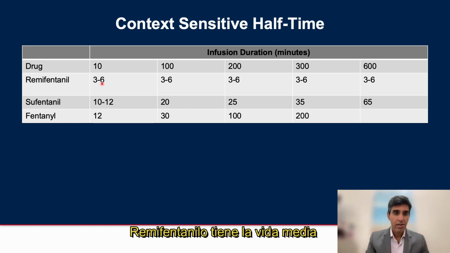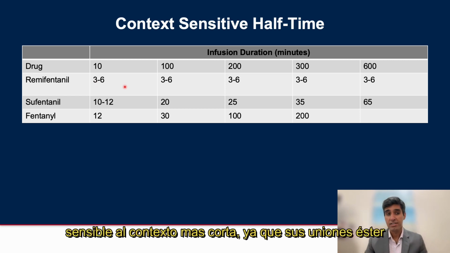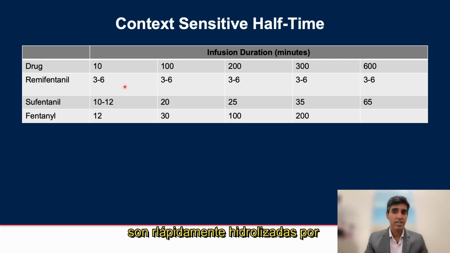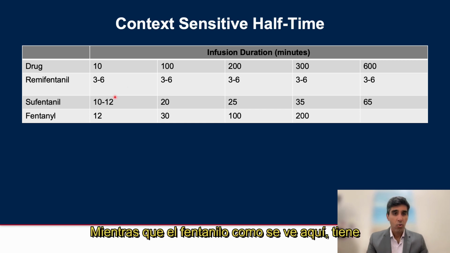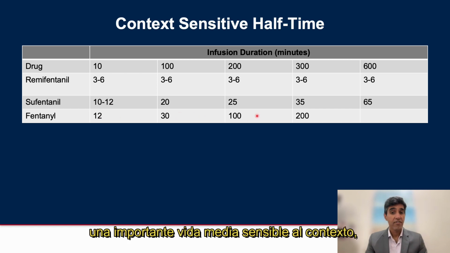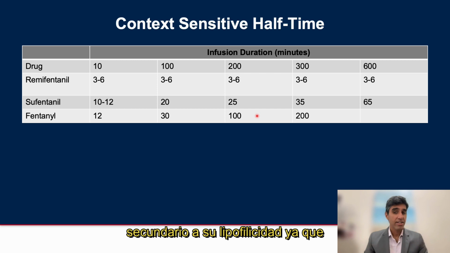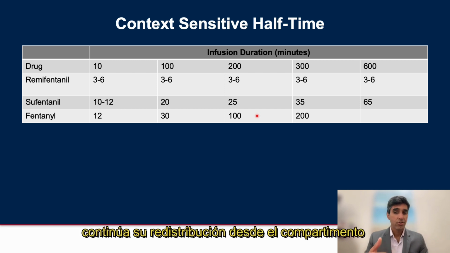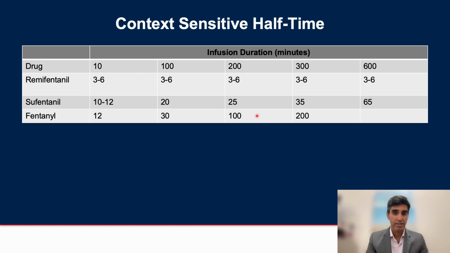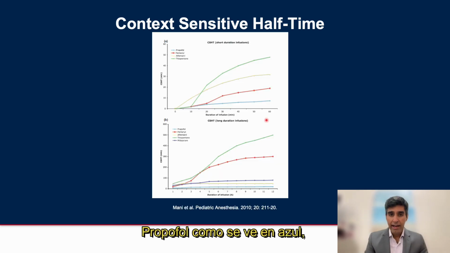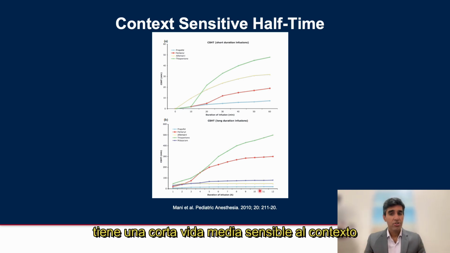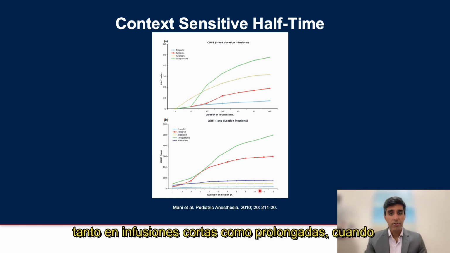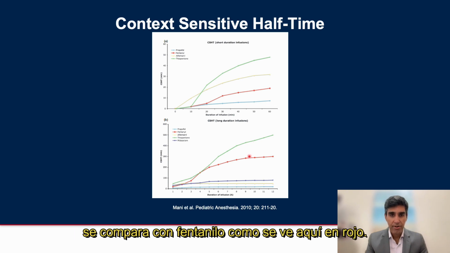As you can see here, remifentanil has the shortest context-sensitive half-time since it has an ester linkage that undergoes rapid hydrolysis by non-specific tissue and plasma esterases, whereas fentanyl, as shown here, has a significant context-sensitive half-time, secondary to its lipophilicity and continued redistribution from the vessel-poor fat compartment. Propofol, as shown here in blue, despite its significant lipophilicity, also has a short context-sensitive half-life for both short and long-duration infusions when compared to fentanyl, as shown here in red.